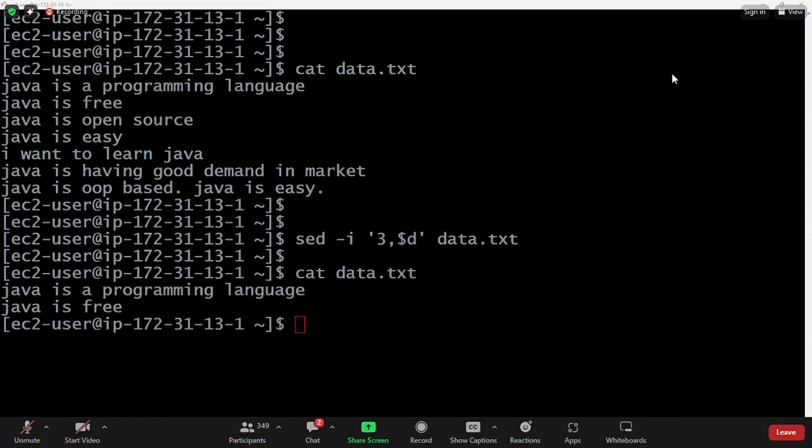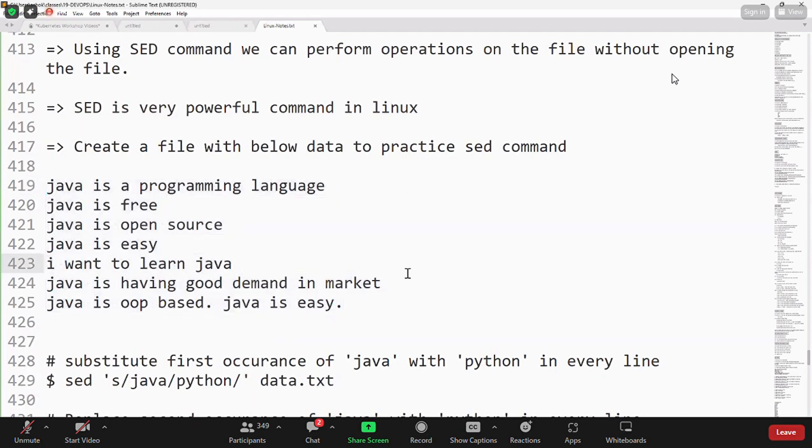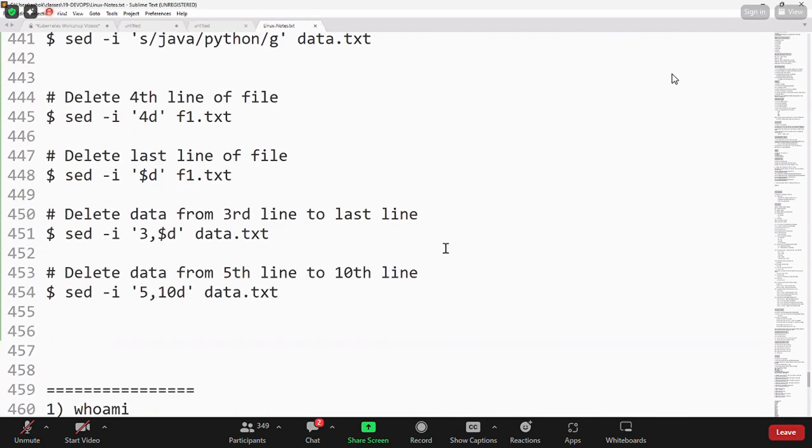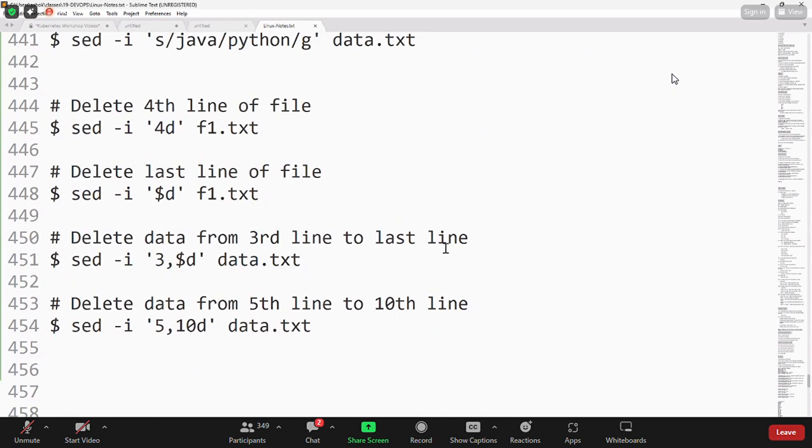Look at this command for delete. Deleting 4th line directly, deleting last line directly, deleting 3rd line to the last line, deleting from 5th line to 10th line by using sed command. So now we have done 2 operations by using sed. One is substitute operation, another one is delete operation.